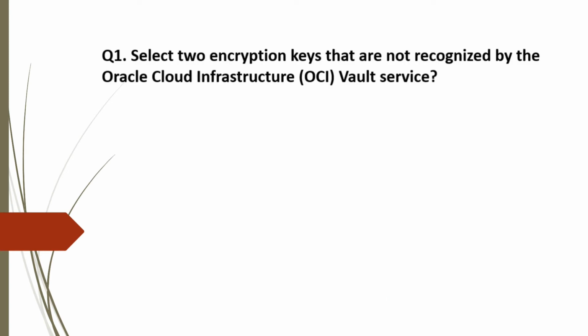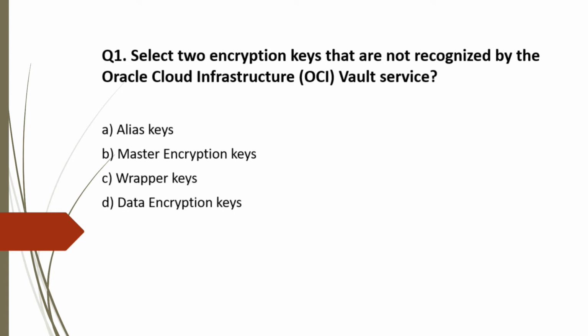Question 1. Select two encryption keys that are not recognized by the Oracle Cloud Infrastructure Vault service. Options are A. Alias keys, B. Master encryption keys, C. Wrapper keys, D. Data encryption keys, and E. Auth tokens. Now, there are three encryption keys which are supported by the OCI Vault service. First, master encryption key, second, data encryption key, and third one is wrapper key.